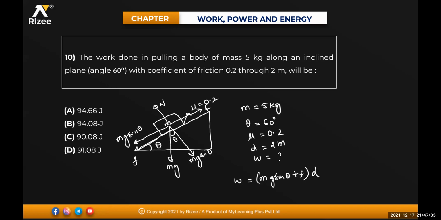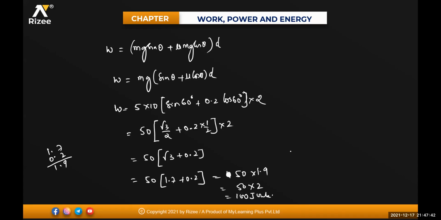Nearby means I can write 94.68 because I took the G value there as 10. He is directly taking 9.8 here. That is the reason he is getting that answer. So you can do this one by taking the G value as 9.8, better. You may be getting the exact answer. Okay, try it by taking G is equal to 9.8.